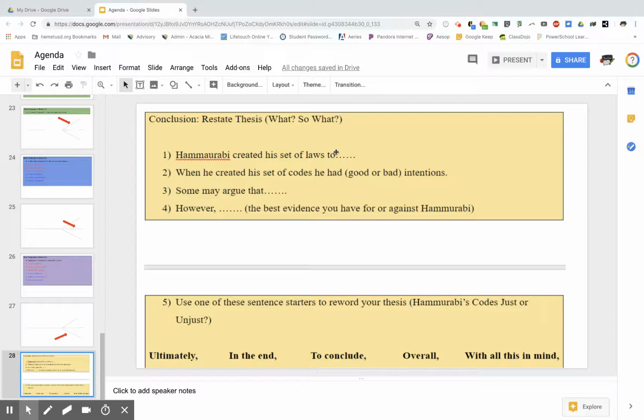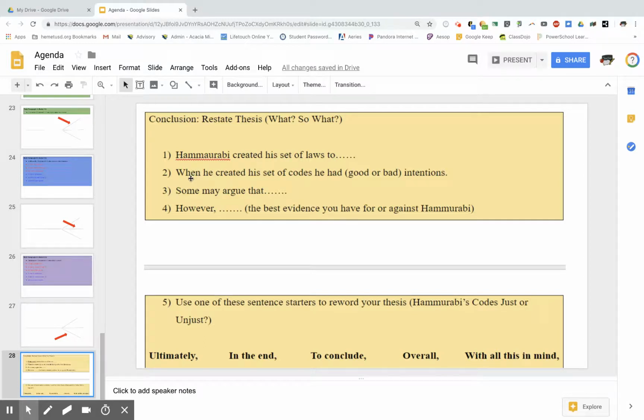Hammurabi created his set of laws to push order on Mesopotamia. Or Hammurabi created his set of laws to deplete the lives of other people that were not like him. Or Hammurabi created his set of laws to inflict fear on his people so that they would follow him. So you're just answering this sentence.